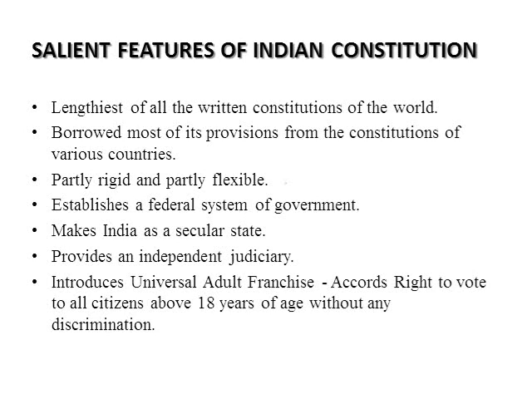Once again, to recall the salient features: first, the lengthiest of all written constitutions; then, borrowed most of its provisions from the constitutions of various countries; then, partly rigid, partly flexible; then, federal system of government; then, India as a secular state; then, an independent judiciary; then, universal adult franchise giving the right to vote to all citizens above 18 years of age without any discrimination. These are the salient features of the Indian Constitution.